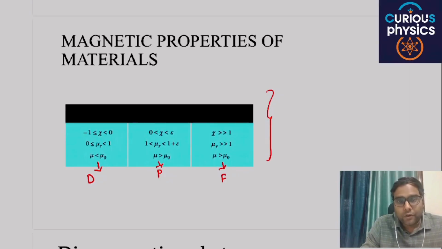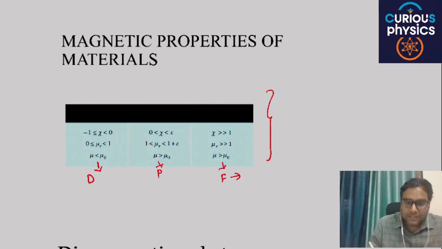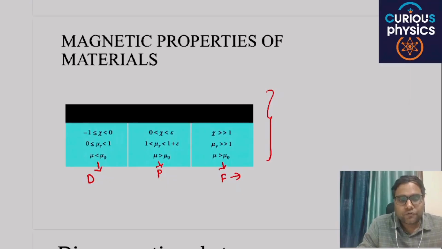Diamagnetic materials feel the force of repulsion when put in an external magnetic field. Paramagnetic materials feel a weak force of attraction when put in an external magnetic field, and ferromagnetic materials feel a strong force of attraction when they are placed in the external magnetic field.